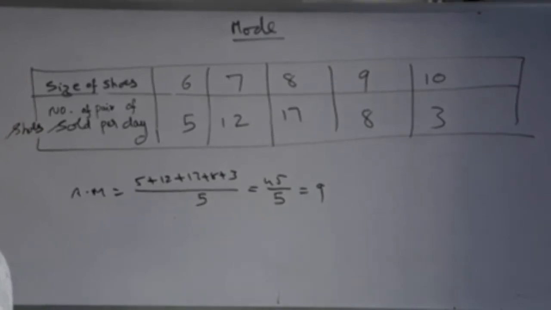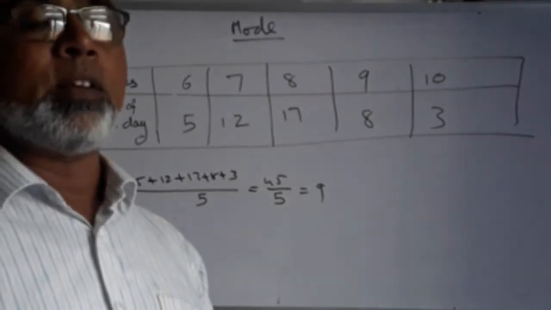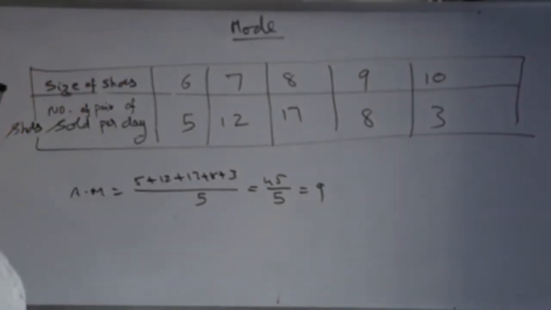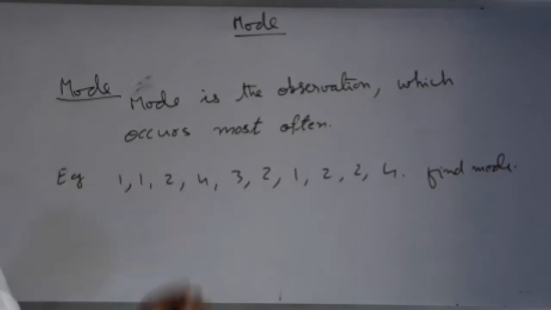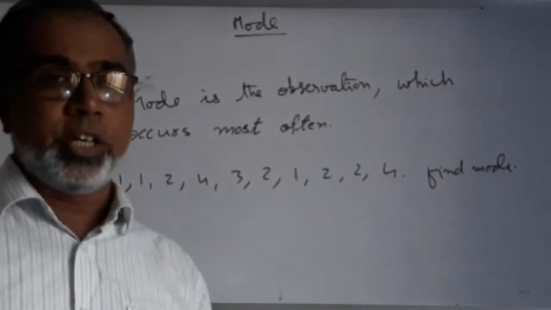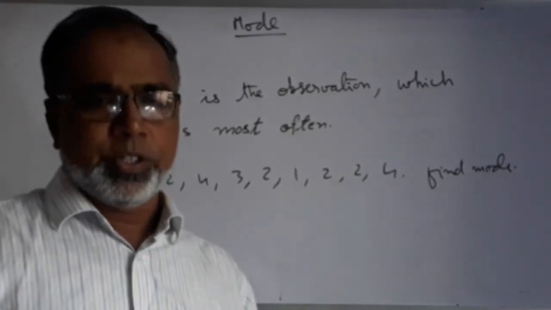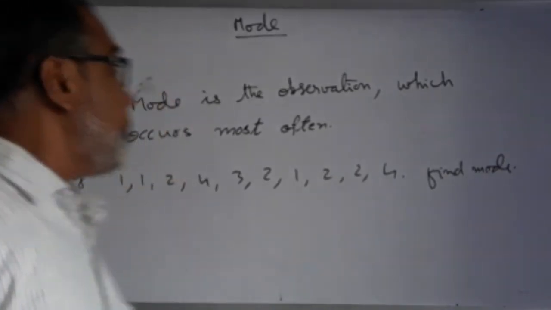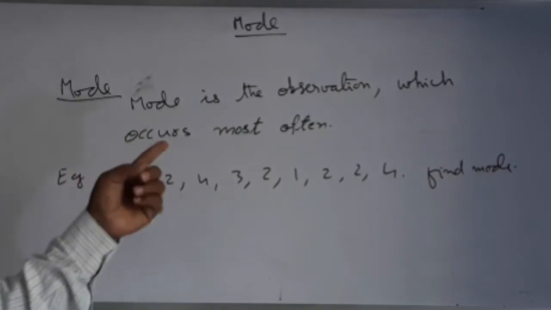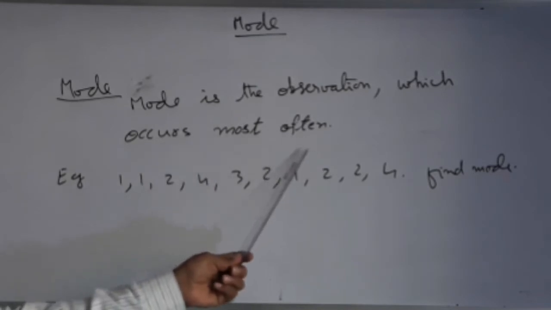So, how to overcome this? To overcome this, we use another measure of central tendency, that is mode. Today we will study the mode. The situations where we are interested in the most occurring data, the most occurring observations, there we will use the mode, not the arithmetic mean. Mode is the observation which occurs most often.